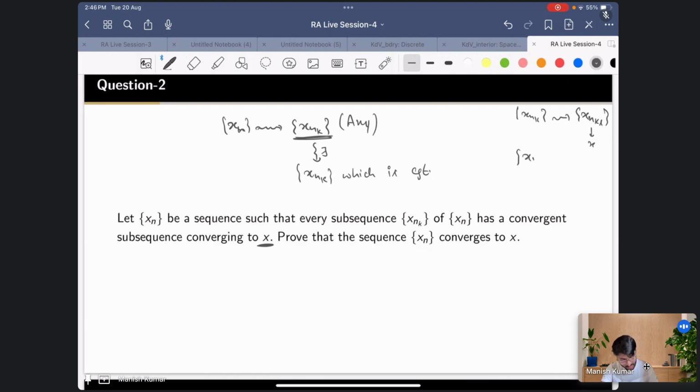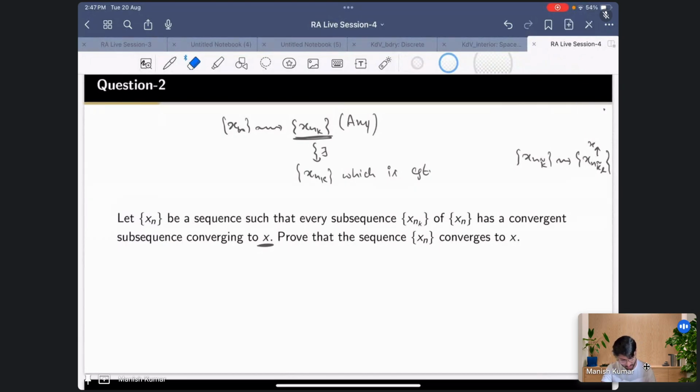Now if I give you another subsequence, let's say xnk tilde, then this will have another subsequence xnk tilde l, which is also converging to x. So the limit points are always going to be the same. So this is the property: every subsequence has a convergent subsequence, and the limits of those convergent subsequences are common.